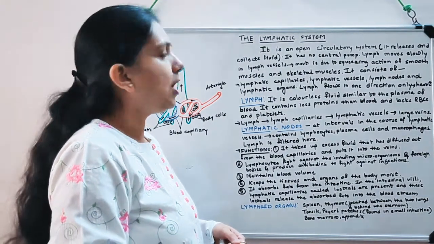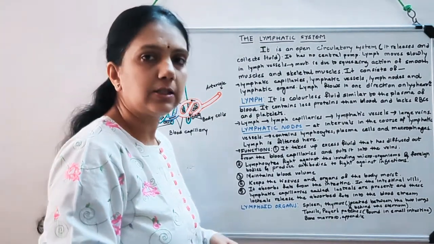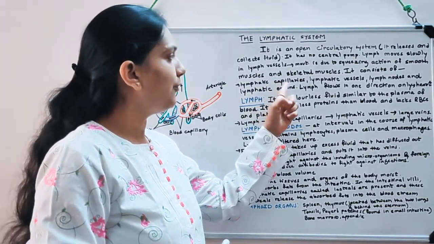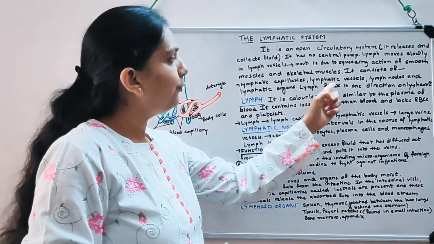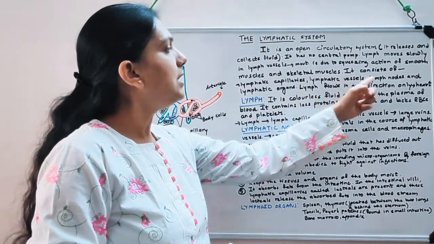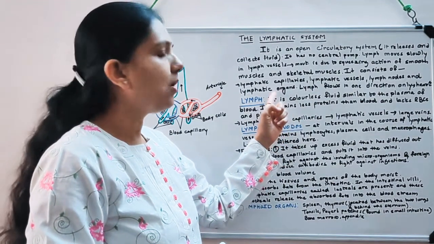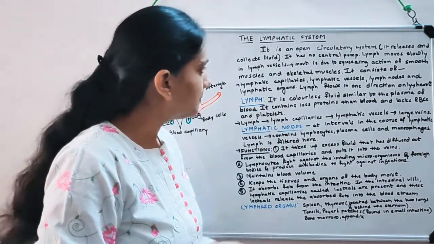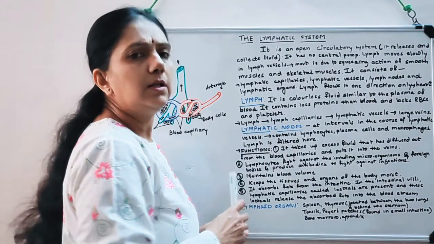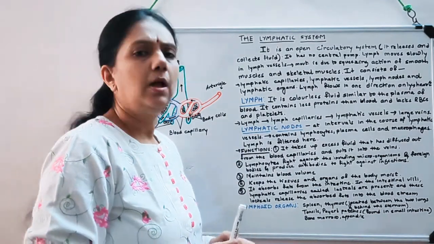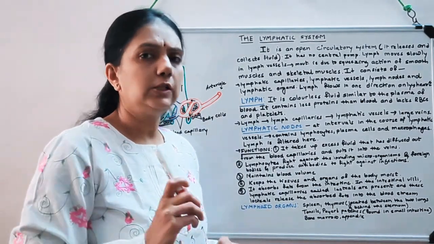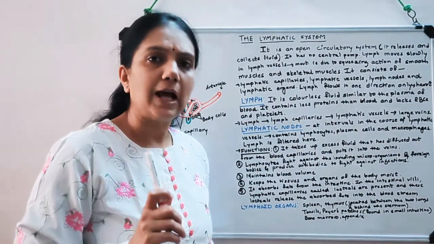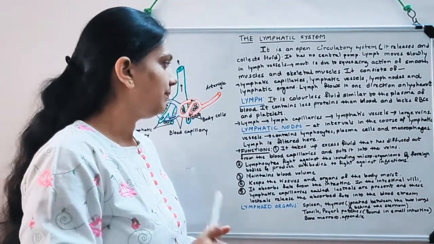Now what are the components of lymphatic system? Number 1, lymphatic capillaries, lymphatic vessels, lymph nodes and lymphatic organs or lymphoid organs. And here you have to remember the flow of lymph is only in one direction, that is towards the heart.